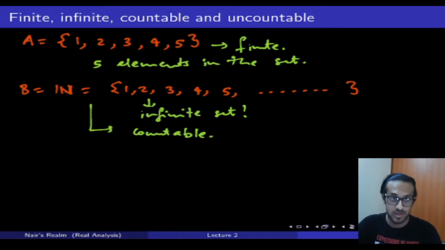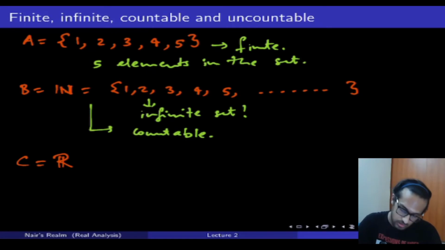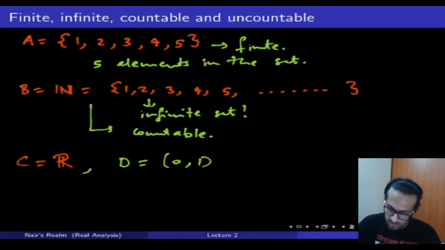Cool. Now we're going to talk about what an uncountable set is. And I'm going to give you the most common example that we are all taught. Let's say set C is the set of all real numbers. Now, if I asked you to tell me the first real number, you would fail. You would fail miserably because you wouldn't be able to do that. But let's say I took another set, D, of all the real numbers between 0 and 1, and I asked you to tell me the first real number here, again, you would fail. If I asked you to tell me the fourth real number, you would fail because there are infinitely many real numbers. And that is in fact what uncountable is.